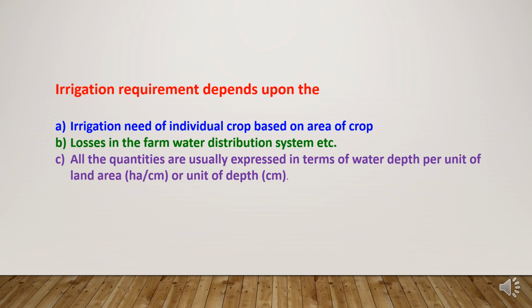Second is losses in the form of water distribution system like percolation losses, runoff losses, leaching losses, etc. And third, all the quantities are usually expressed in terms of water depth per unit of land area, like hectare-centimeter or unit of depth centimeter.